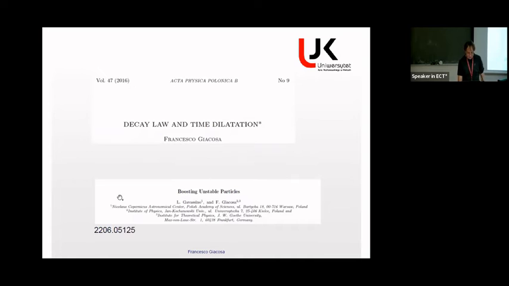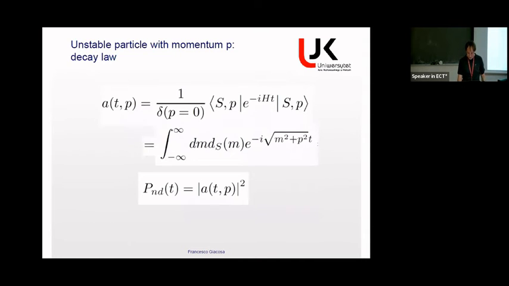This is from a paper, and my work on it is very recent, just a couple of months ago. First, if we do the same calculation, but for an unstable particle with momentum p, I get the same Fourier transform. Okay, of course, this is not from minus infinity; that is if you have a Breit-Wigner. Otherwise, you have your energy threshold, but this can be included here. And simply in the exponential, instead of the energy m, in this case, there is just the square root of m squared plus p squared. So I take p in the x direction. And then I can calculate the non-decay, the survival probability, as before. And so everything looks fine.